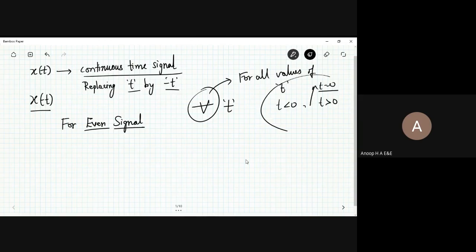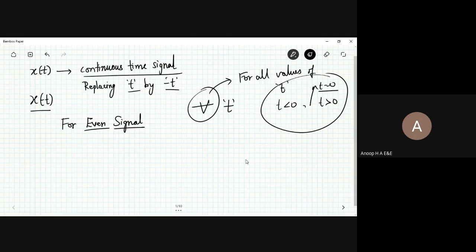So for all t values, on the right hand side and also the left hand side of the graph or the signal being represented.